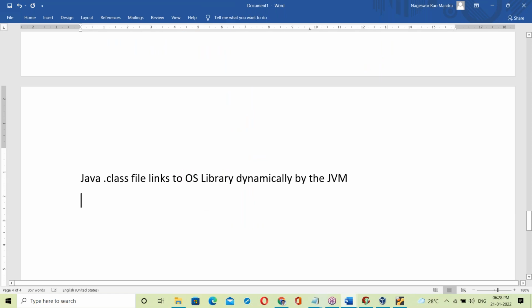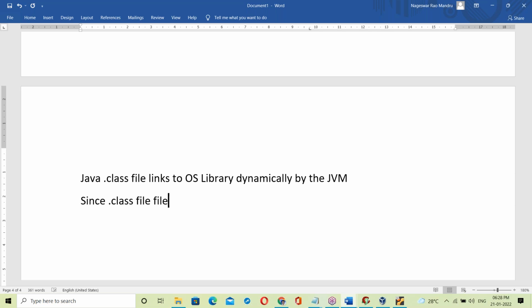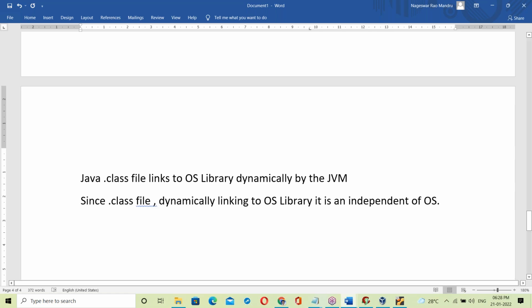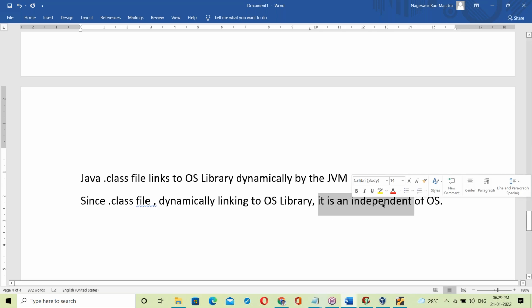Since the Java .class file dynamically links to the OS library, it is independent of the OS. That's it.